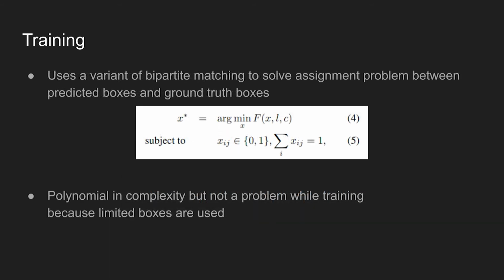Now, to find valid matches between ground truth and prediction box, a variant of bipartite matching is used with the loss term defined earlier. The complexity of the algorithm is polynomial, but this isn't a big problem in this paper because only a limited number of boxes are used for training.